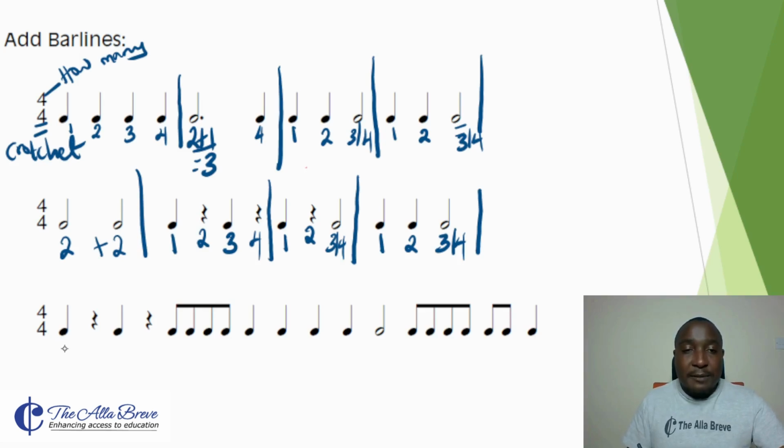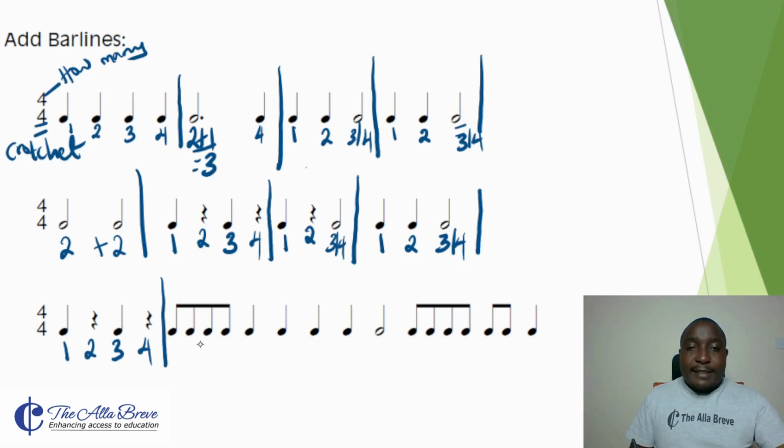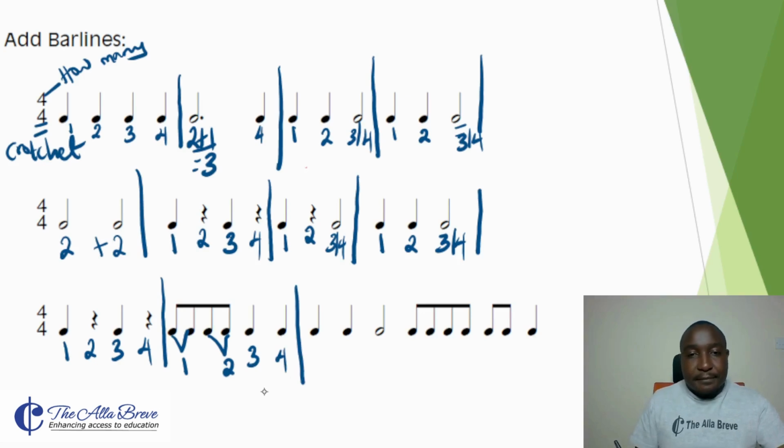So we have the first one, second one, third one, and 4th one. So our bar line comes here. Next bit, we have 8th notes. 2 8th notes, or in this case 2 quavers, make 1 crochet. 2 more quavers make 1 crochet, which is the second crochet. Then we have the third crochet. Then we have the 4th crochet. Our bar line lies here.